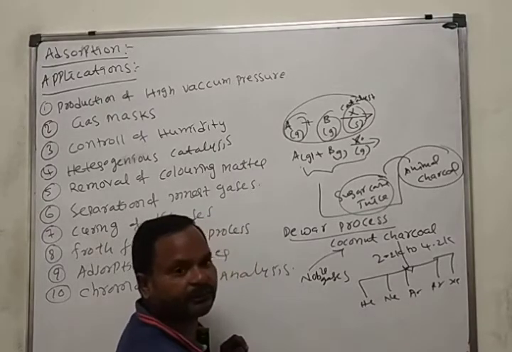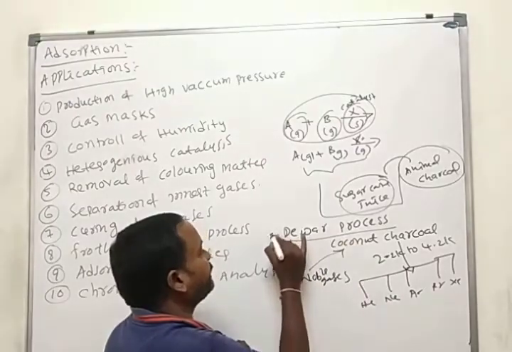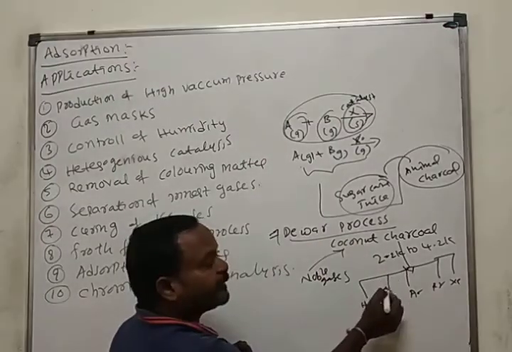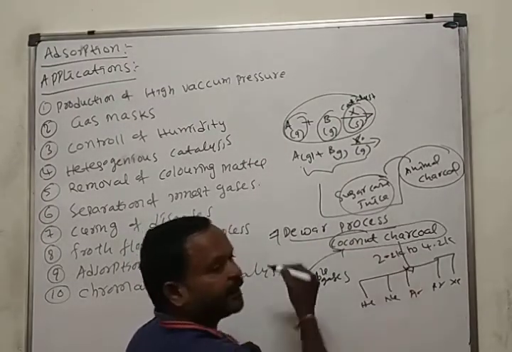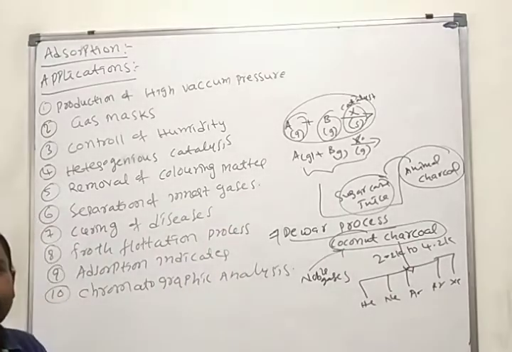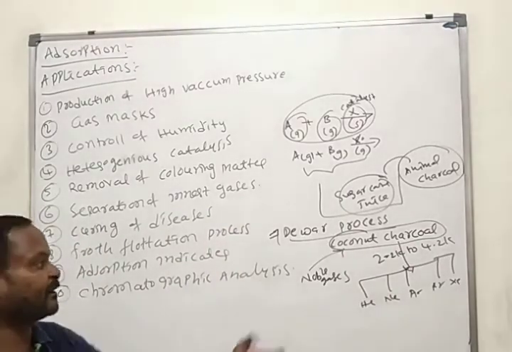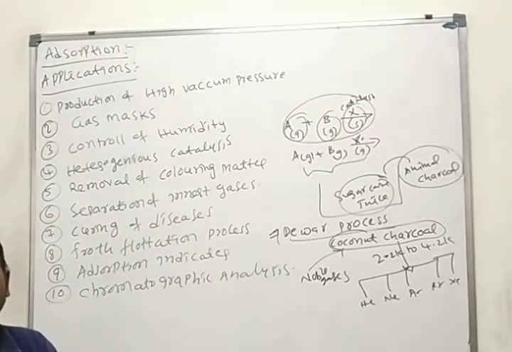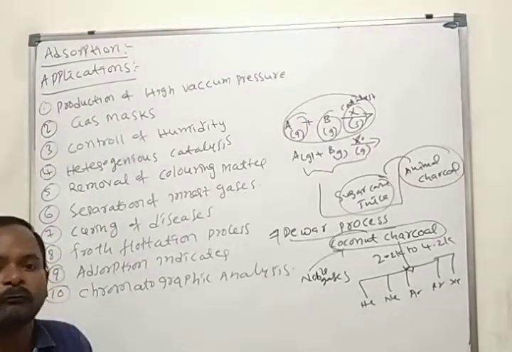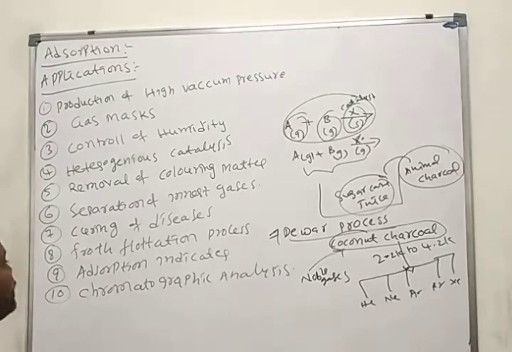This process we call the Dewar process. Here, noble gases are adsorbed on the surface of the activated coconut charcoal. This separation process also works based on adsorption only.